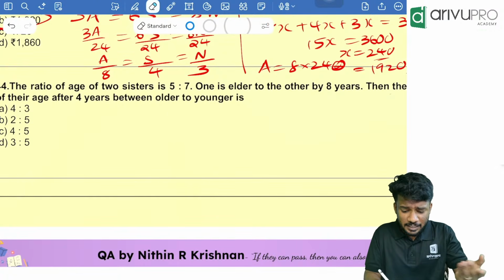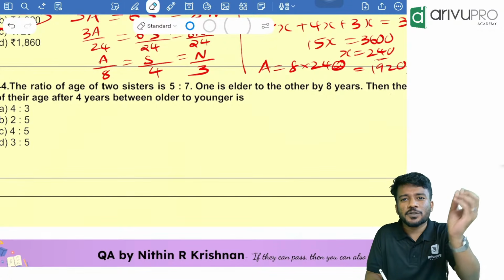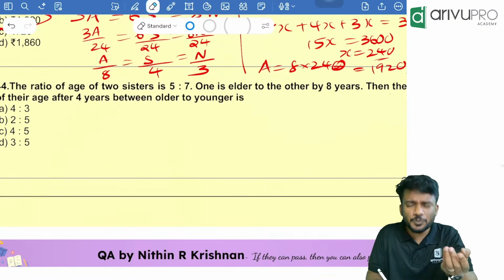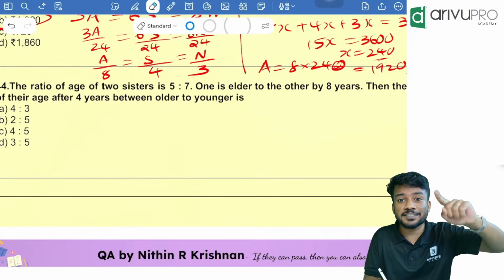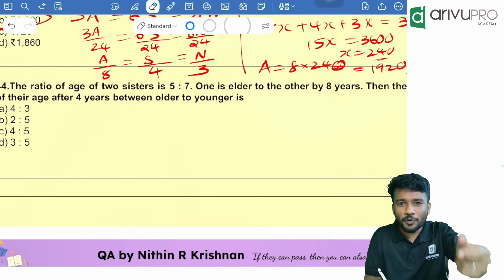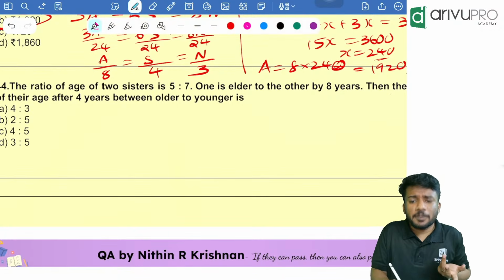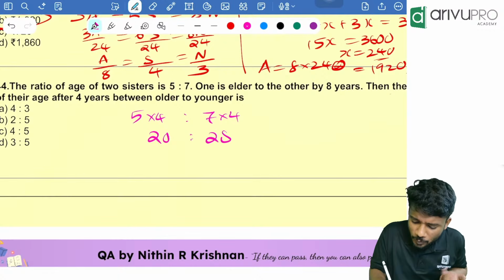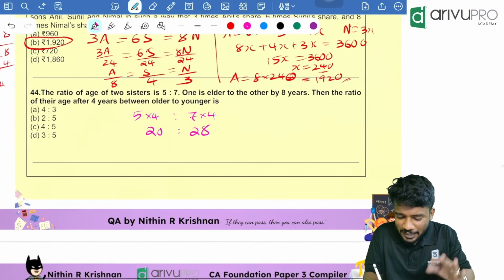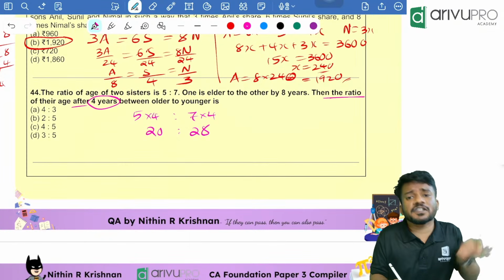Then 9, if I try, will be 45:63. That also is not 8. So I should assume some smaller values. So I go with 5: 25 and 35. Difference is 10. That means one more value I should take below. That's why I multiplied both the values with 4: that is 20 is to 28. People, now the difference is 8. Our assumption is correct.